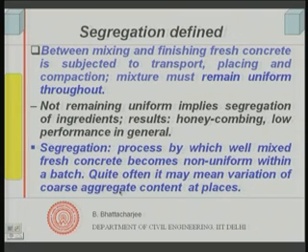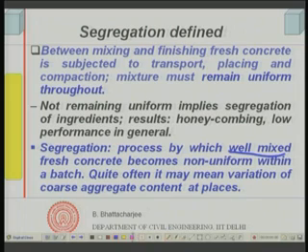Therefore, if we define it, it is the process by which well mixed fresh concrete becomes non-uniform within a batch.